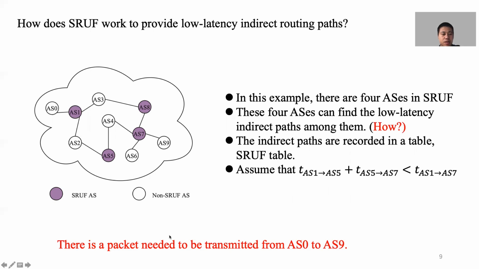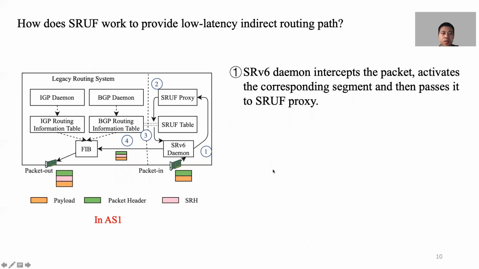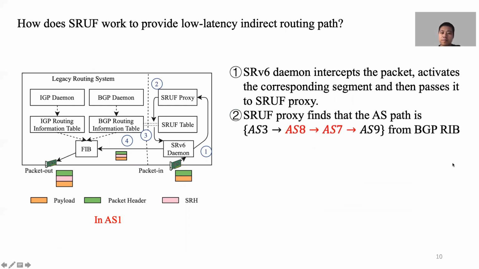In this example, a packet needs to be transmitted from S0 to S9. When the packet reaches S1, a member of SRUF, the SRv6 daemon will intercept the packet, activate the corresponding segment, and then pass it to the SRUF proxy.